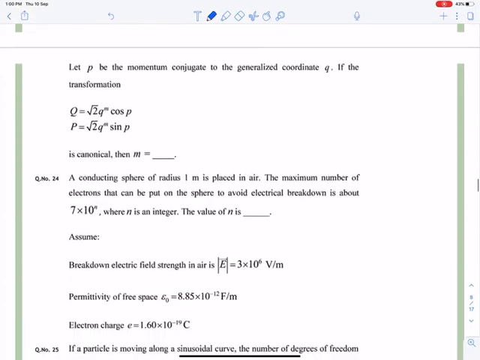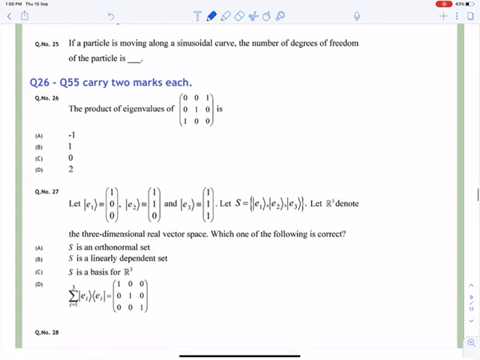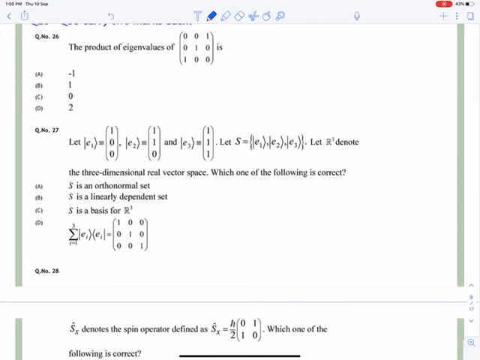Okay, now we'll move to question number 26. The product of the eigenvalues is asked, and we know that the product of the eigenvalues is equal to the determinant of the matrix.